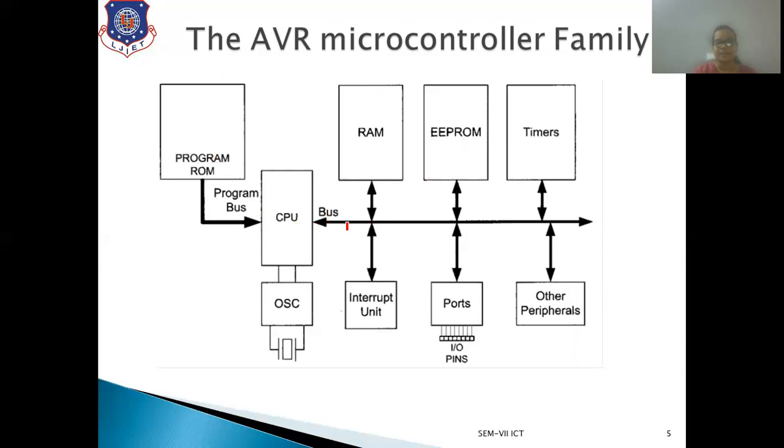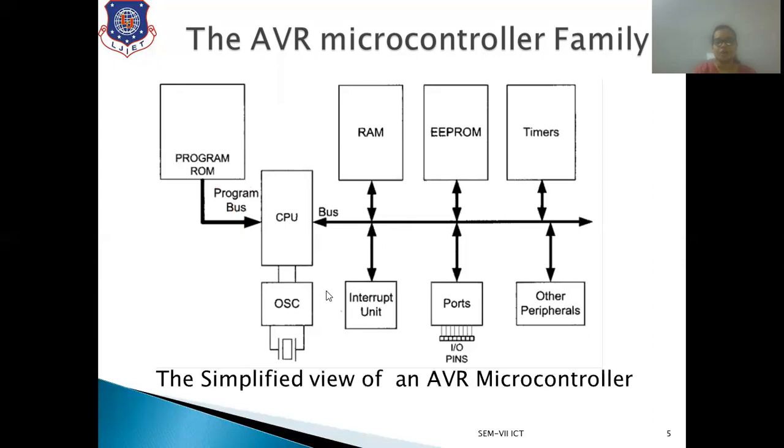The data bus is shown as bidirectional, whereas the program ROM bus is shown as unidirectional. From this we can conclude that the AVR controller follows the Harvard architecture, where the address bus and data bus are separate for program memory and data memory. So this is the basic, simplified view of the AVR microcontroller.